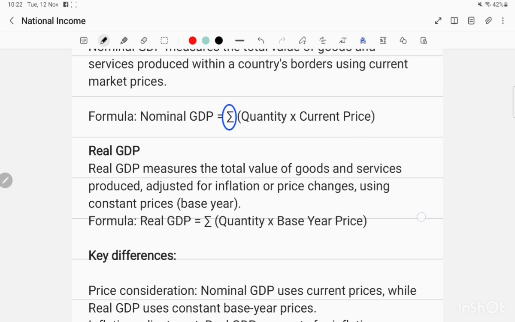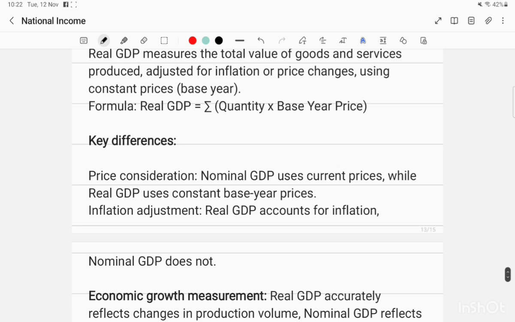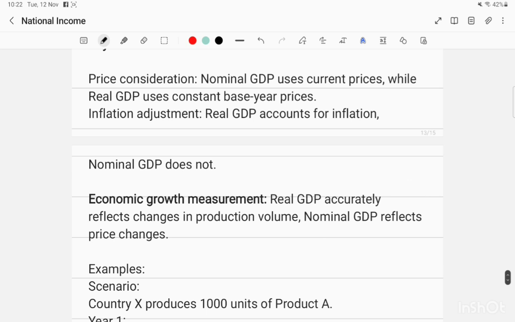Real GDP measures the total value of goods and services produced, adjusted for inflation or price changes, using constant prices or base year. So it is the sum of the quantity multiplied by the base year prices. The key difference is price consideration. Nominal GDP uses current prices while real GDP uses constant base year prices. The base year is that where the prices of all the goods have remained constant throughout the year.